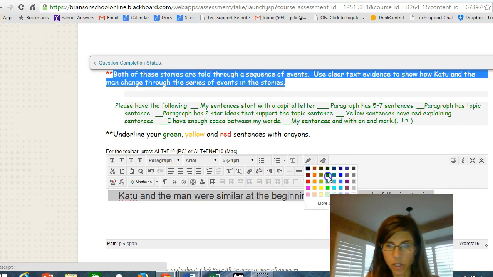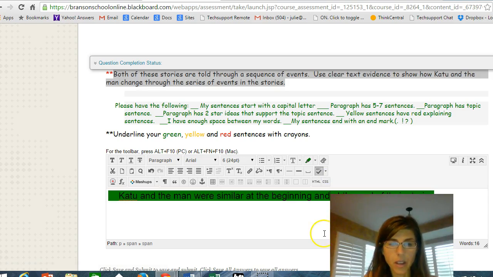Let's see if it'll change to my highlighted green. Yep. Katu and the man were similar at the beginning and at the end of the stories. Remember, we don't have to say how they changed. Katu and the man were similar at the beginning and the end of the story.